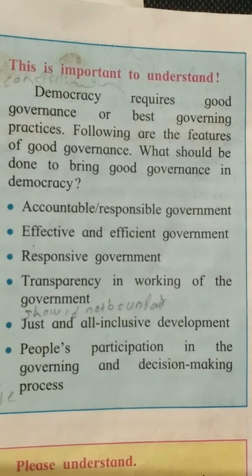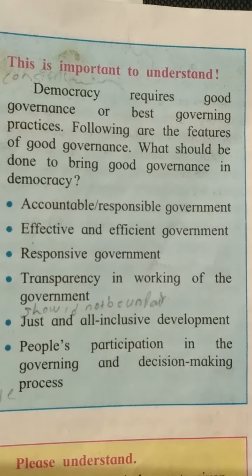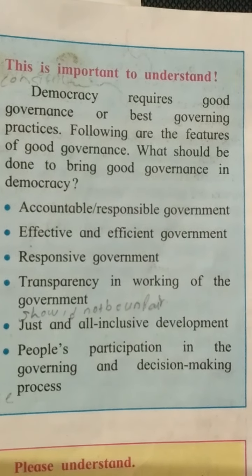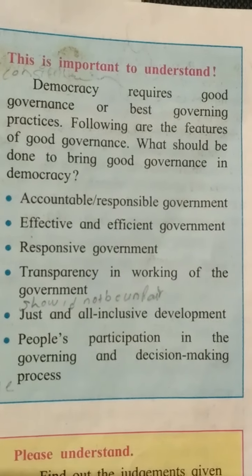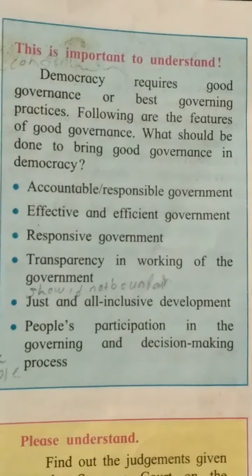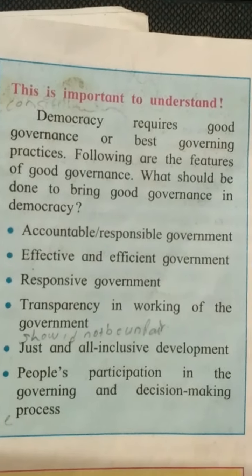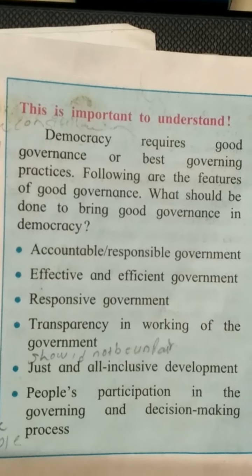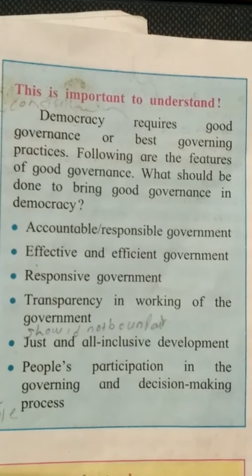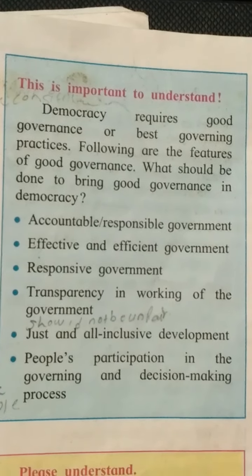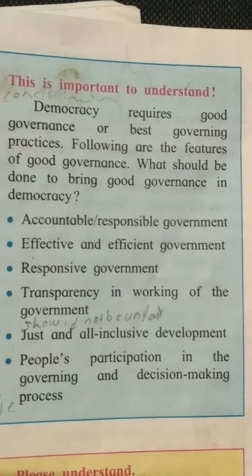If they are asked to give accounts of certain things, for example, the government has done some highway work, and according to the people the work is not done properly, then people can ask the government about the accounts of the roads, how much money they have spent and why the work is not properly done. So that is called transparency in the working of the government.